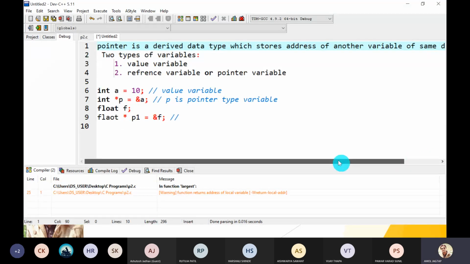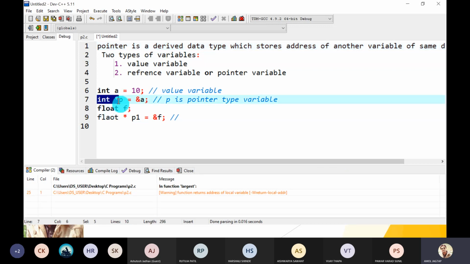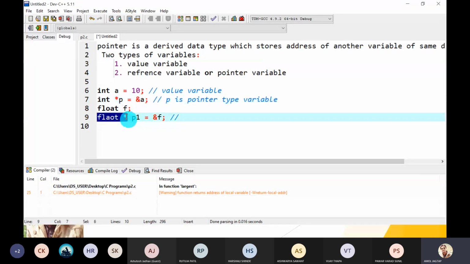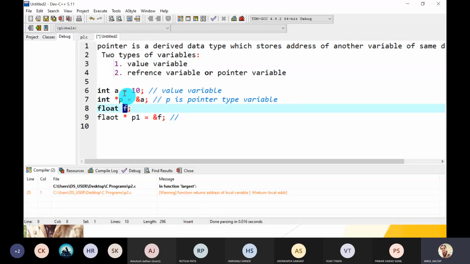Guys, that is the most important point. An int pointer stores the address of an integer variable only. A float pointer stores the address of a float variable, not an int. It gives a syntactical error. Okay, great. So let's move to the next part.